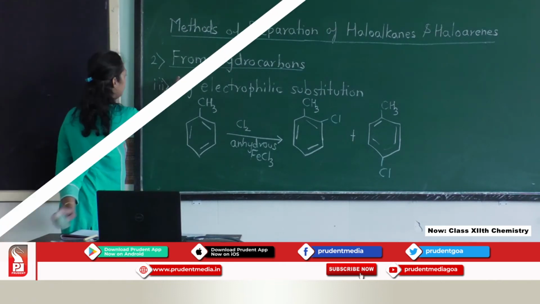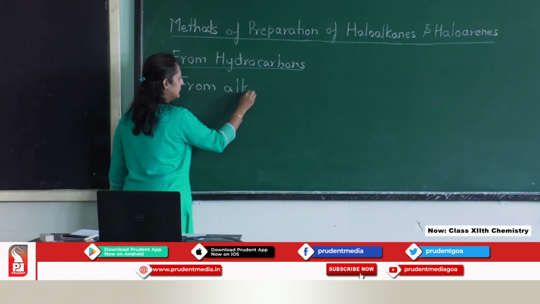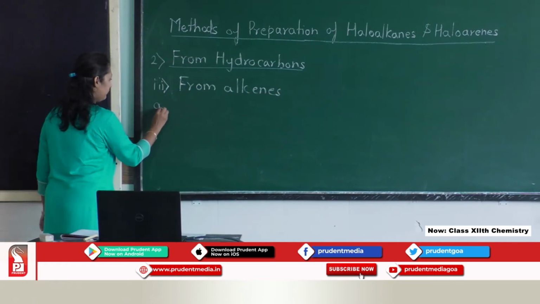The third one is from alkenes. Under that, two types are there.